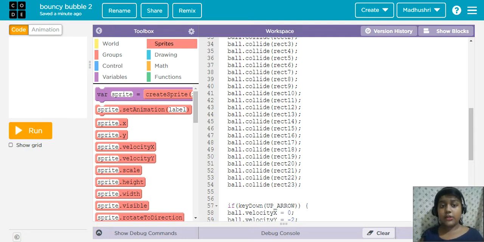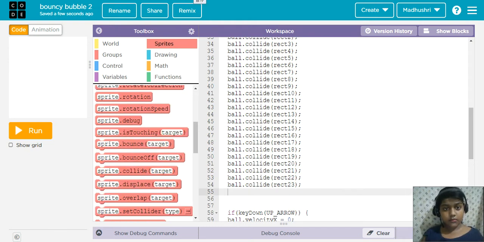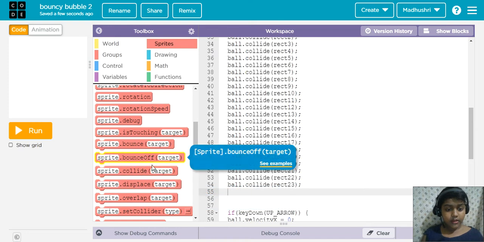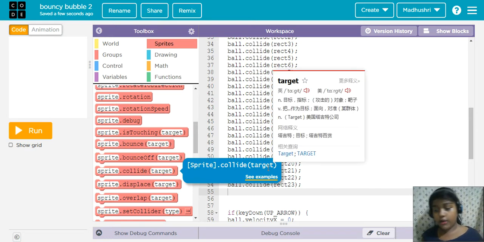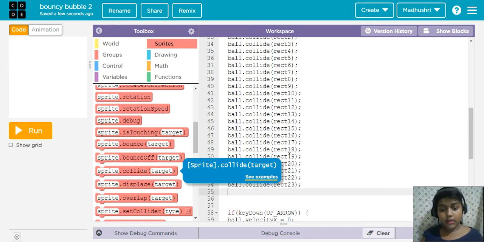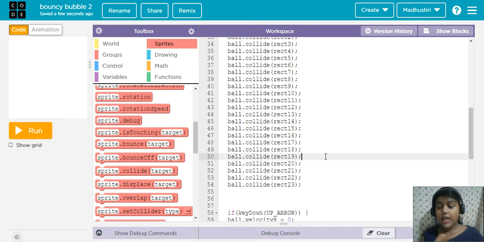So we have to go in the toolbox. It's in the sprites group, sprite toolbox. Can you see where collide is? It's here: sprite dot collide target. Target means rectangle 12 or anything. Sprite means like ball or anything. Rectangle like anything we can.